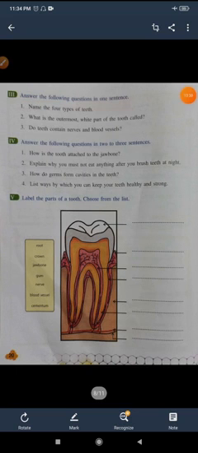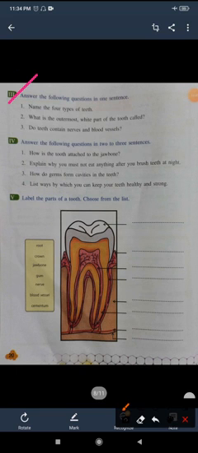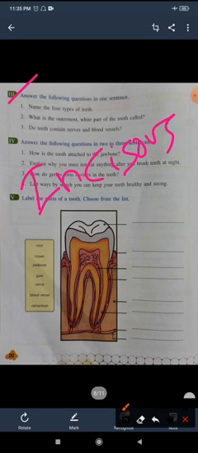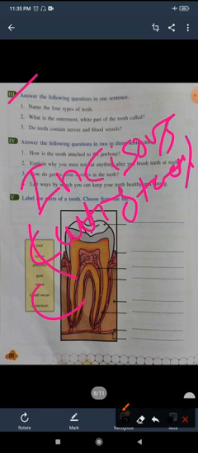Okay, so here you can see the section 3. Name the 4 types of teeth. So the 4 types of teeth, the first it is incisors, that is called cutting teeth. Second one is canine, that is called tearing teeth.